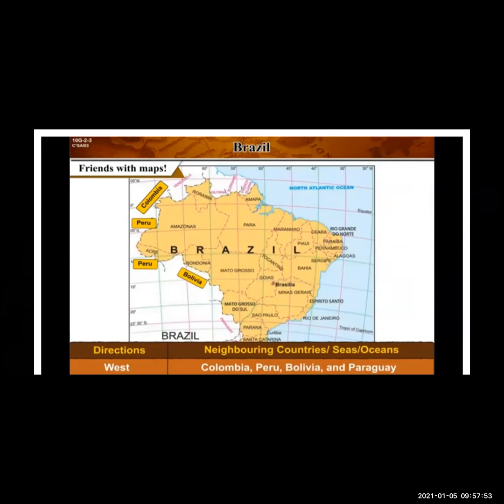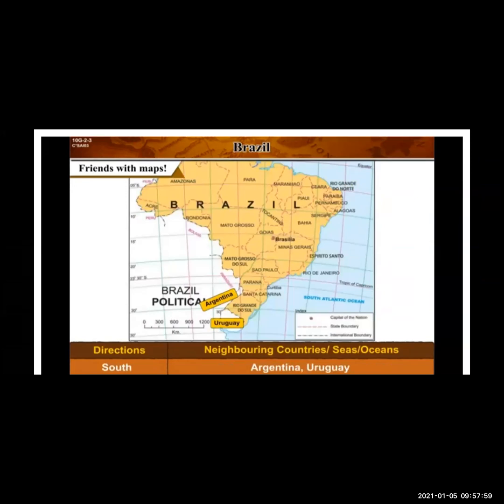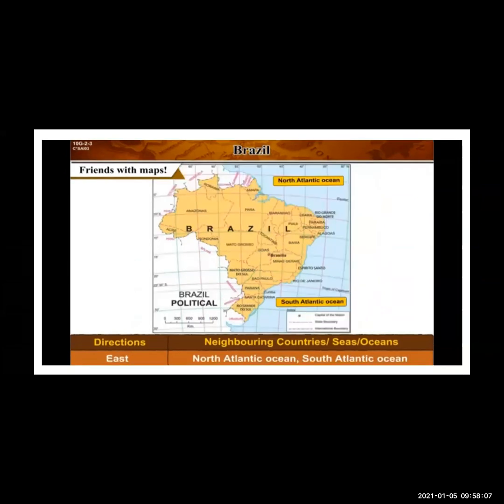So these are towards the west of Brazil. Now towards the south, you can see Argentina and Uruguay. Now towards the east, the North Atlantic Ocean is there and the South Atlantic Ocean.